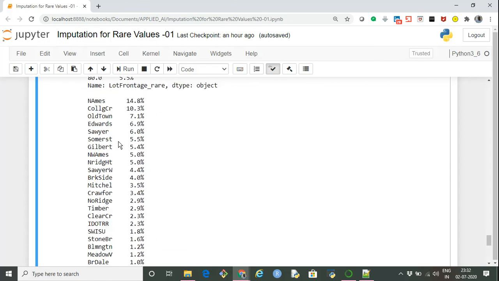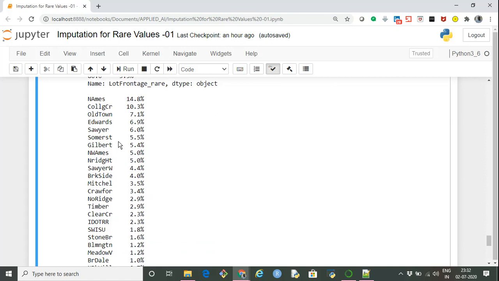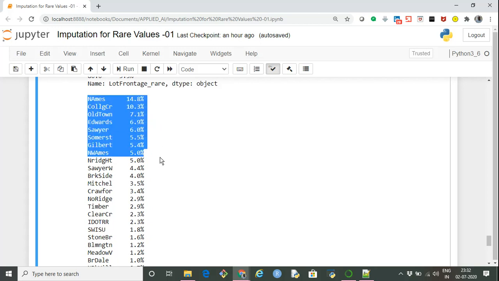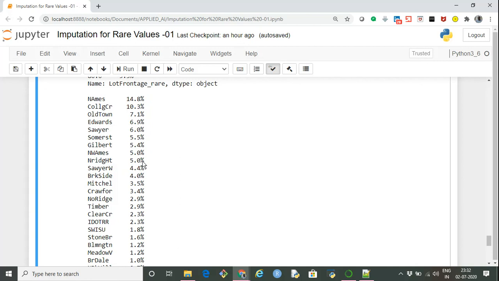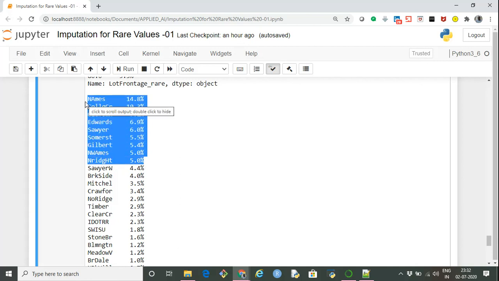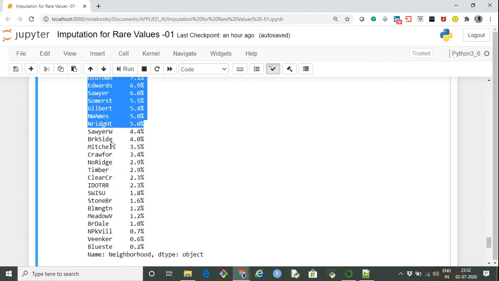Now similarly, let's take another categorical column, neighborhood, in which these many categories were present initially. Our threshold was 5%, so these many categories were above our threshold. If I include 5% also within our threshold, then these many are fine, but all those categories which were less than 5% are these.